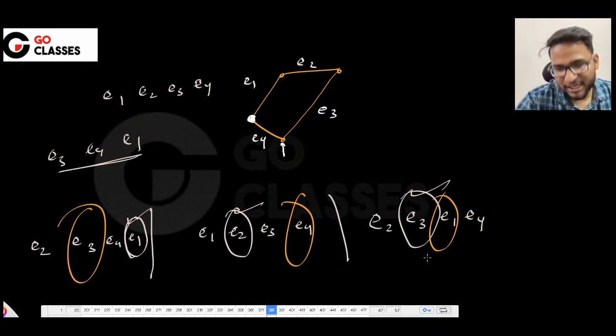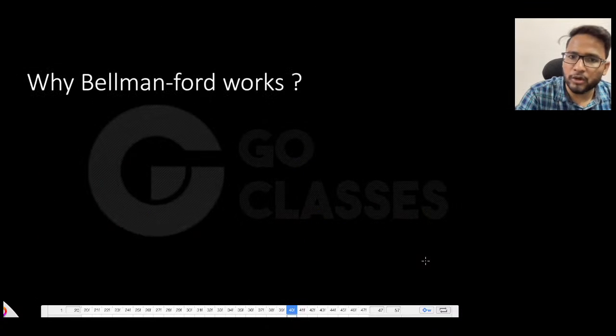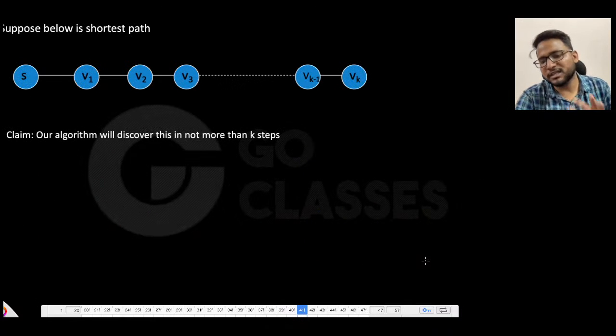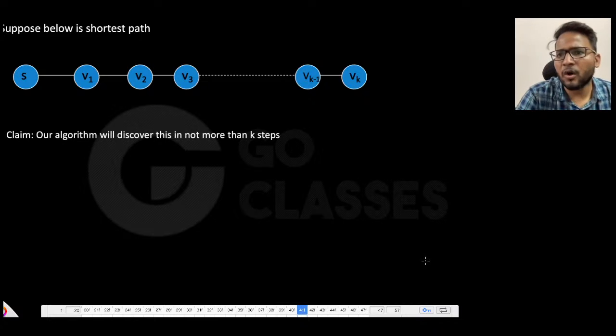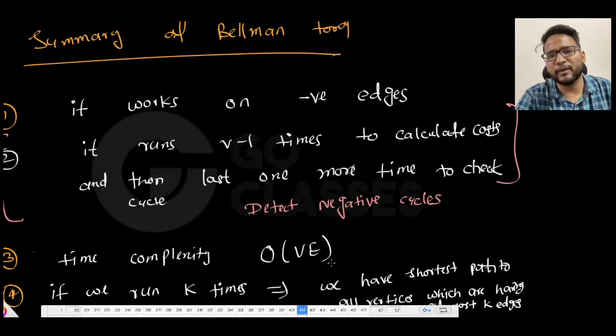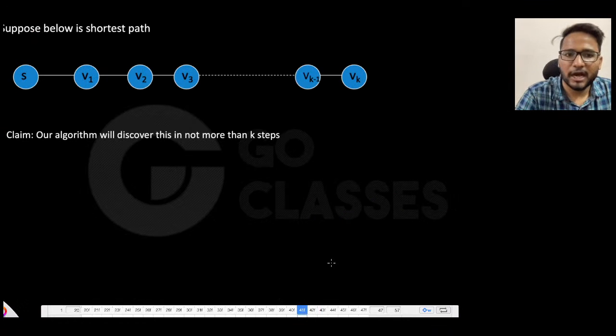If you are relaxing v minus 1 times, you can have that shortest path. This is an intuition. Let me tell you in a more concrete way why Bellman-Ford works, but there was some intuition. Or maybe because of lack of time, let me not go this way. We have already done this in the class. I hope you remember it. In the complete course we have already done it. So let me quickly recall what we did.